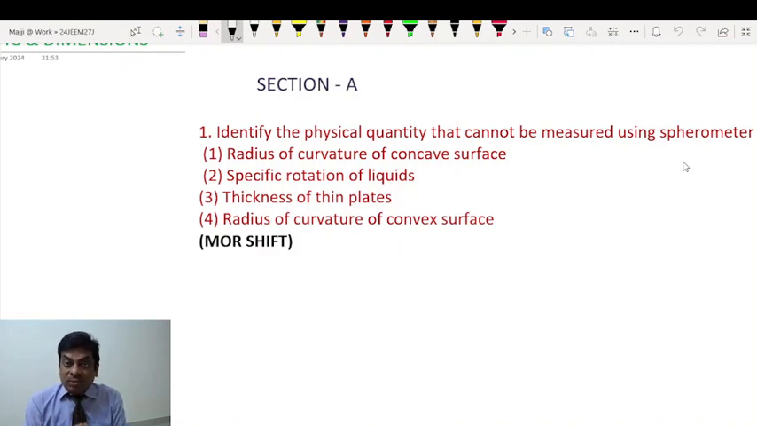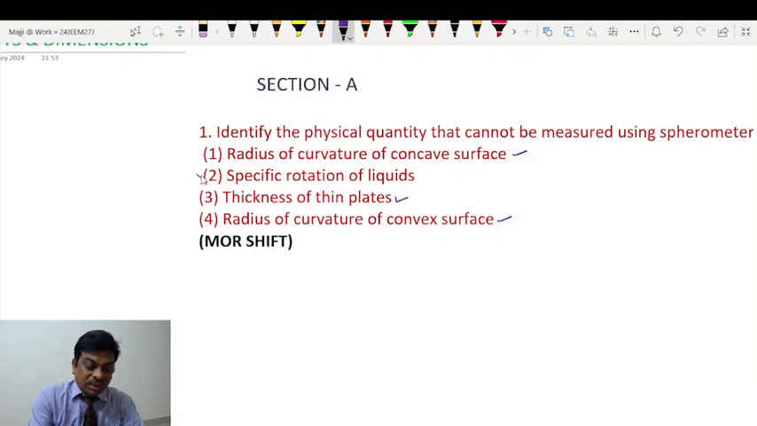Basically, they were used by persons who were dealing in optics, doctors and all. And with the help of a spherometer, they used to calculate the curvature of lenses. And of course, they can also be used to determine the radius of curvature of even a mirror also. So this is true, and this is also true. Also, they can be used to determine thickness.